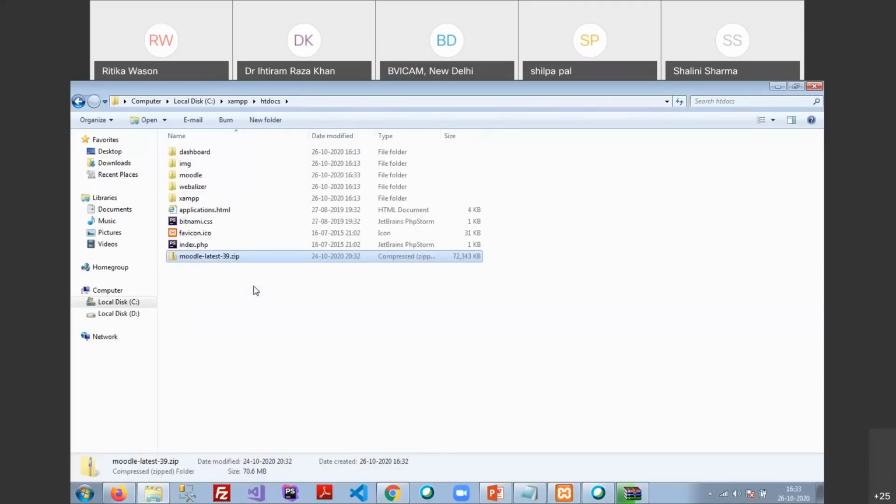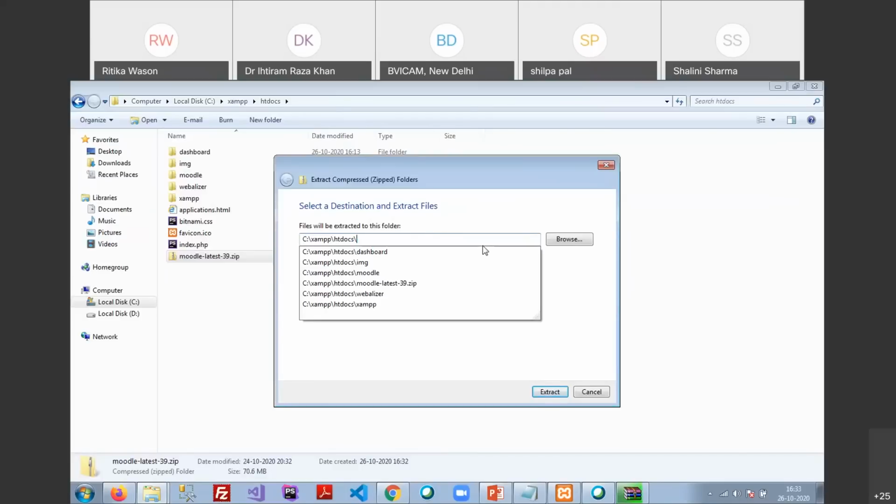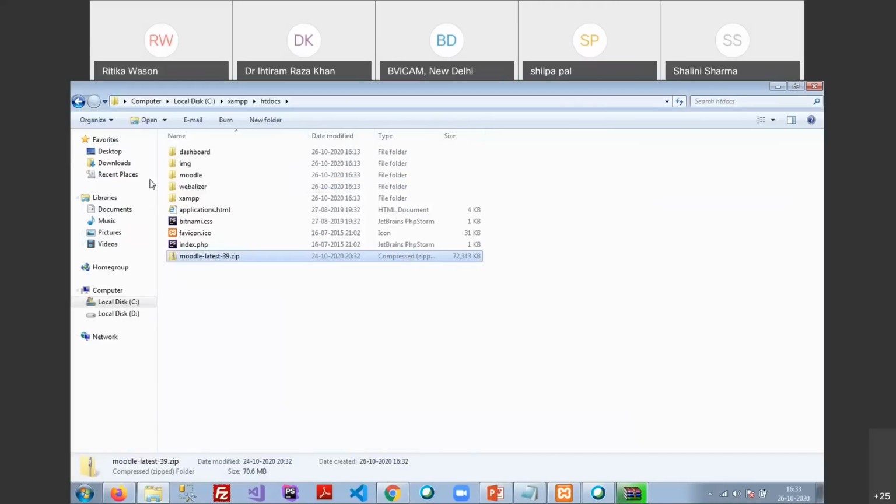Once you click on extract all, it will ask you where to extract. Extract under the htdocs, remove the name after htdocs and hit enter. Click on extract here only. Then it will create a Moodle folder under your htdocs folder.